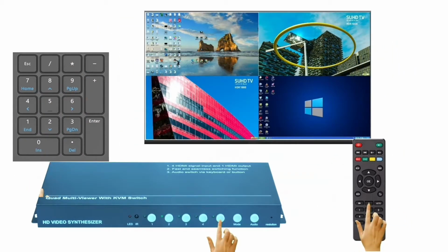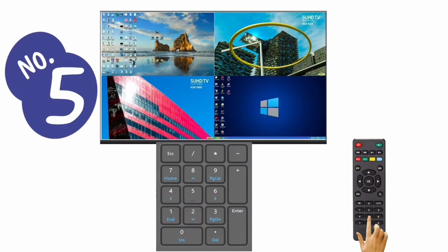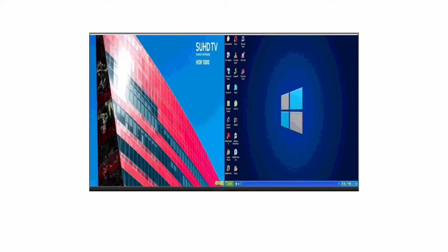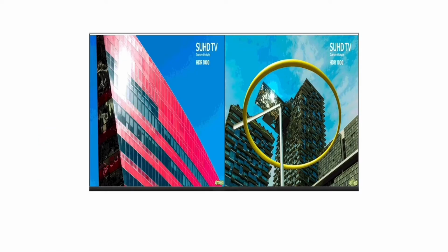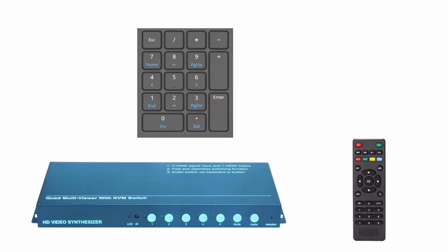Press 0 for split mode. Press 5 on the remote for left-right split mode. The default mode is the first and second inputs. You can choose any 2 inputs to set from the menu. Press 6 on the remote for up and down split mode.